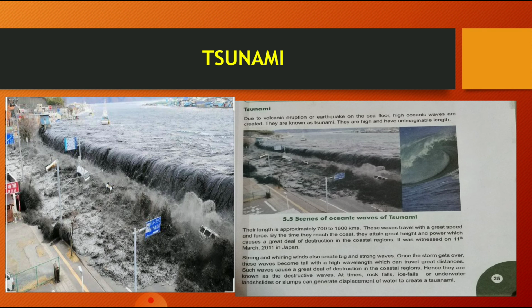Definitely there are chances of high tide and high waves, and that wave is unimaginable. As we have seen in the textbook, it is about 700 to 1600 kilometers. That means it is totally unimaginable, and it will come with a very high speed and destroy the whole land within a second.